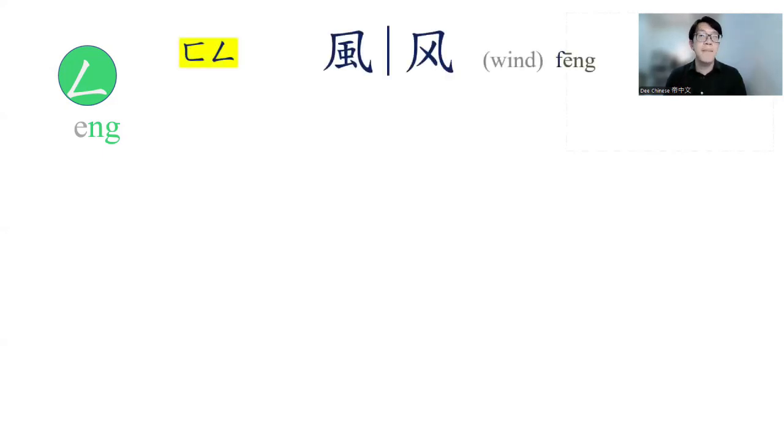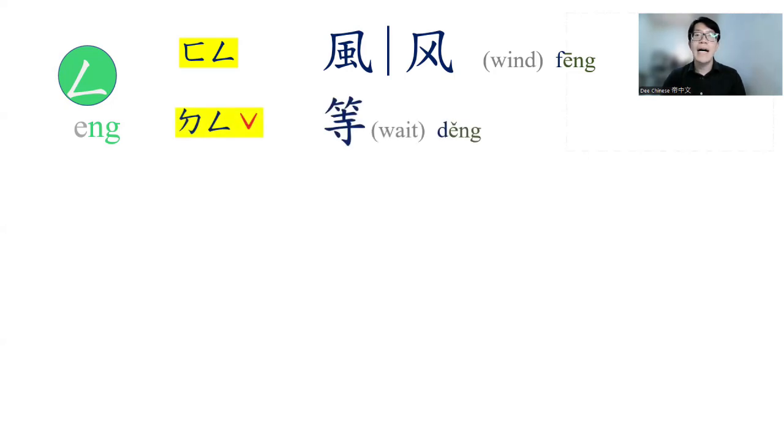And remember, ng also has its own vowel sound. So the first example here is f, as feng, feng. Feng in Chinese means wind.